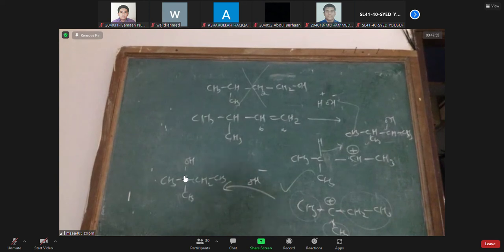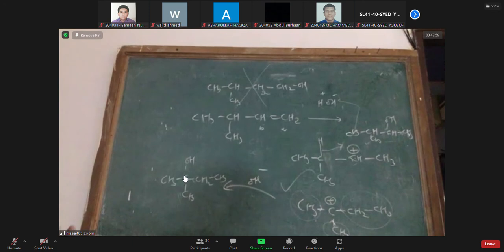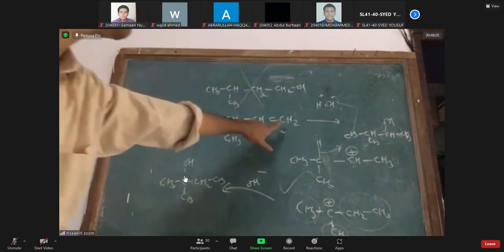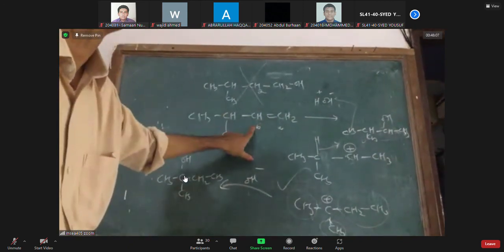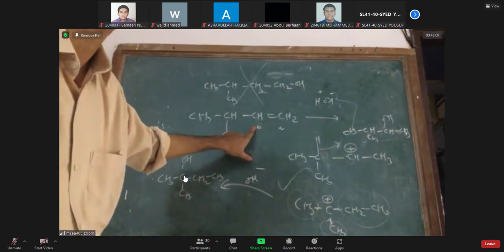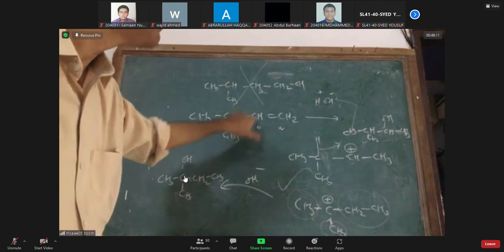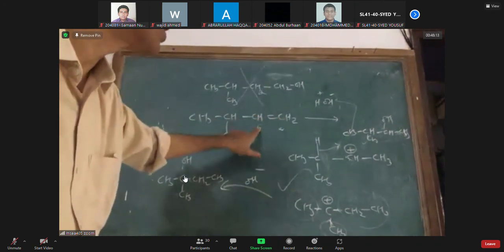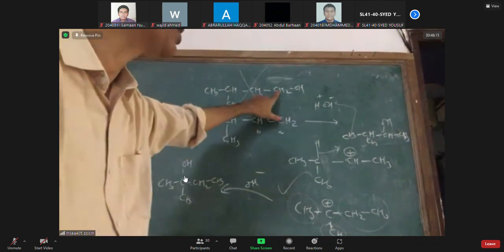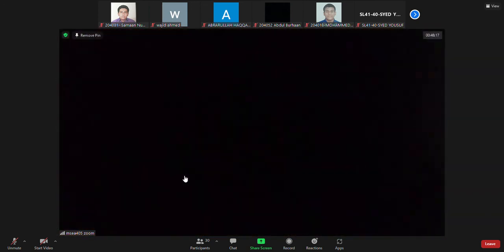The idea is whenever there is a C=C double bond, the pi electrons can go to either the alpha carbon or the beta carbon if there is water and acid. If they go to the alpha carbon, you will get a positive charge on the beta carbon, a secondary carbocation. If the pi electrons go to the beta carbon, you get a primary carbocation.